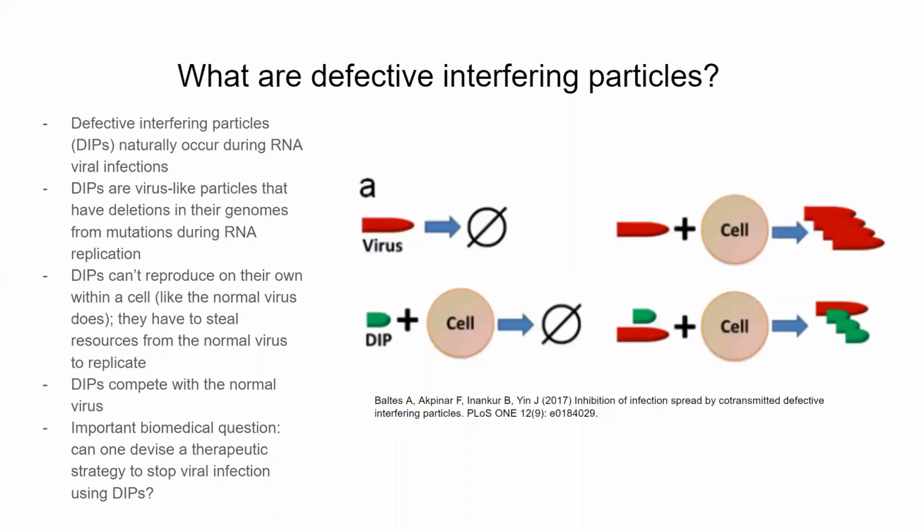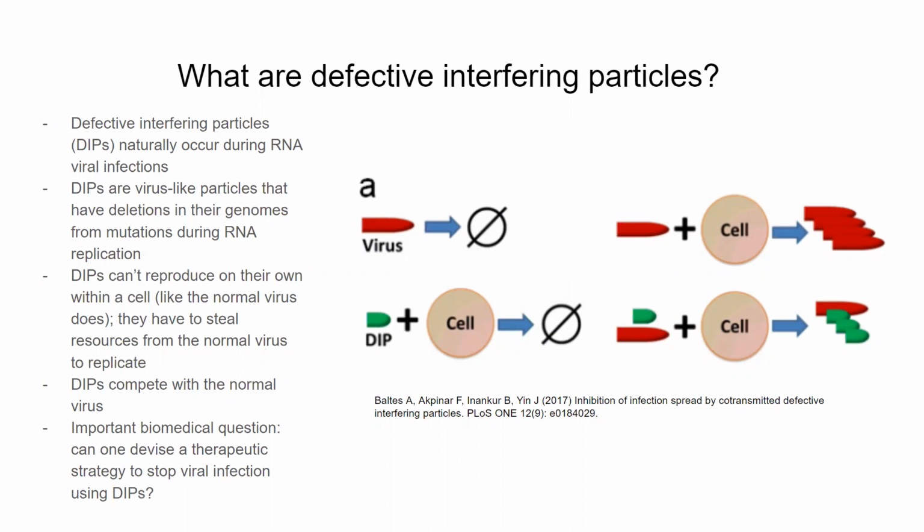So, let's ask the question, what are defective interfering particles? Defective interfering particles, or DIPs, as we'll call them from here on out, naturally occur during RNA viral infections. They are virus-like particles that happen when there are deletions in the genomes of the normal virus during RNA replication. And what this means is that, as can be seen on the right, while the normal virus can reproduce within a cell, the DIPs cannot.